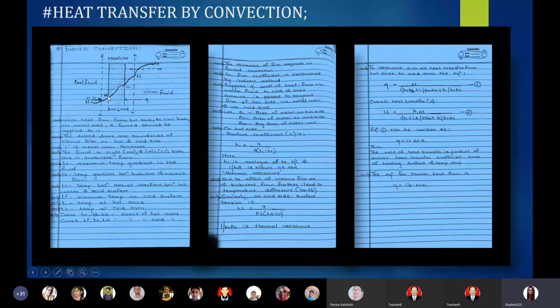So let A1 be the area of metal present in the hot area, the area at which the TC point is constructed. Similarly, in the case of the cold fluid, the point TD lies on the metal wall surface in the cool area, and let the area of metal wall lying in the cool area be A2. And AM is the average area of the metal wall. In the average area, we will consider both A1 and A2.